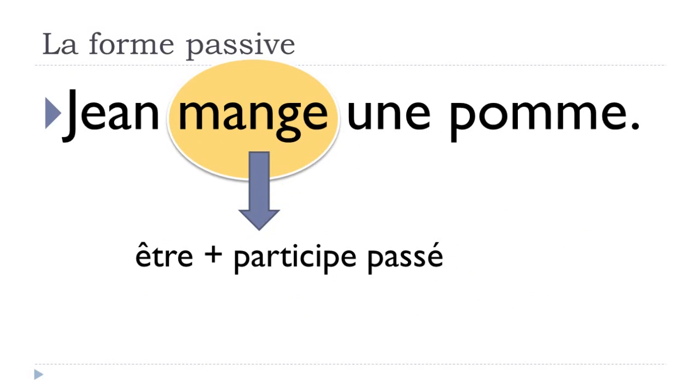And that's the whole thing of the passive form. Okay? You will have to use être. So you will have to conjugate être plus le participe passé of your verb. Okay, in that case it's quite easy because manger belongs to the first group of verbs, so regular verbs, and then when we talk about the participe passé form, it will be mangé like that with the accent on the top of the e here. Okay, so let's have a look how it will go.